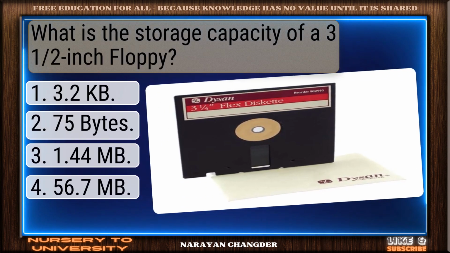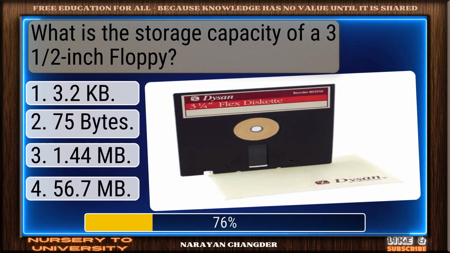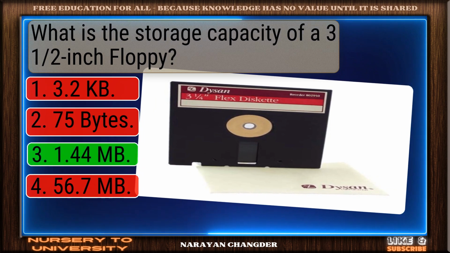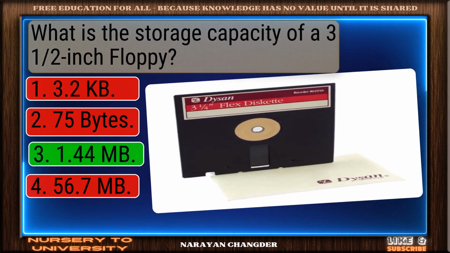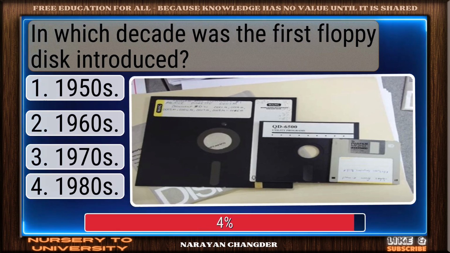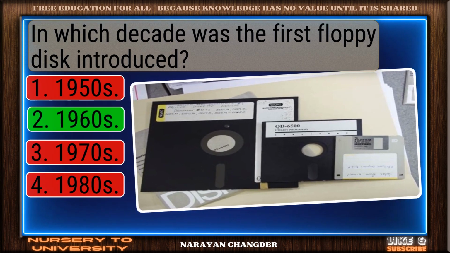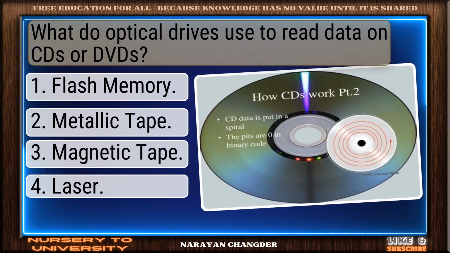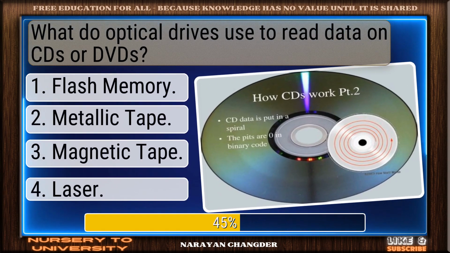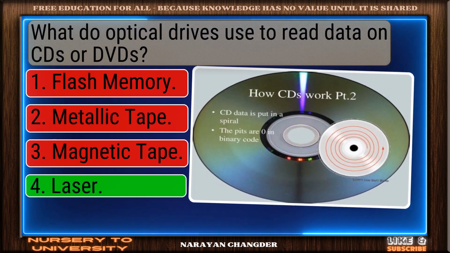What is the storage capacity of a 3½ inch floppy? Clear logic. Your choice 1.44 MB is sound and 100% true. In which decade was the first floppy disk introduced? Excellent. 1960s is a brilliant choice. What do optical drives use to read data on CDs or DVDs? Great thinking. Laser is the right choice.